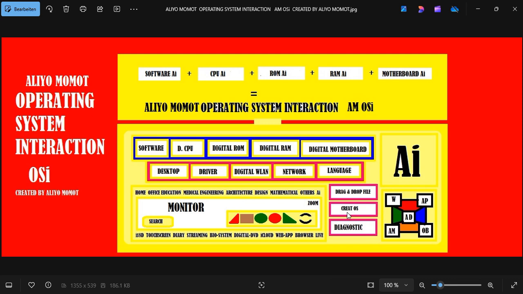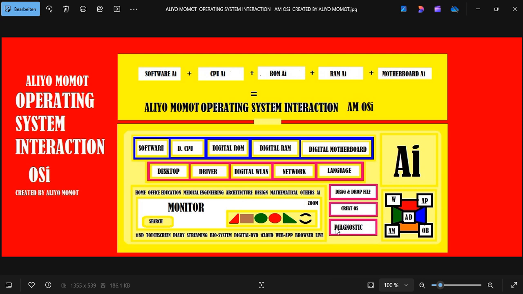But the new OS must be copyrighted. It must be an adaptation from ALIYO MOMOT operating system, or it will work only when it's an adaptation of my system, written as ALIYO MOMOT operating system 01. And the AI will tell you some things about it. Beautiful. And then we have the play button.